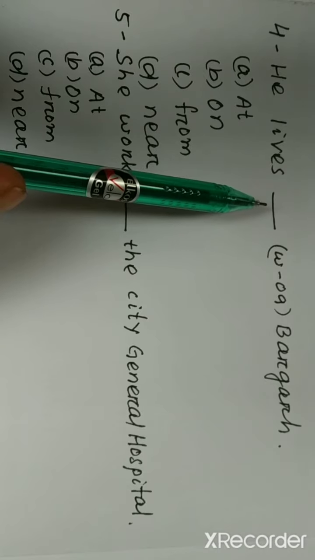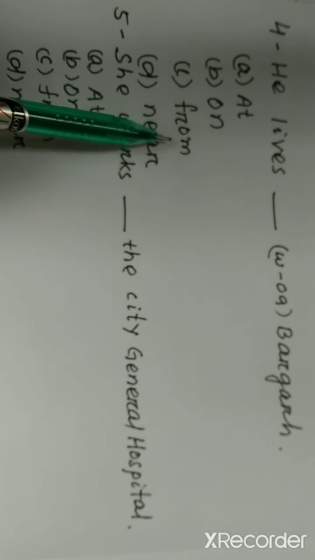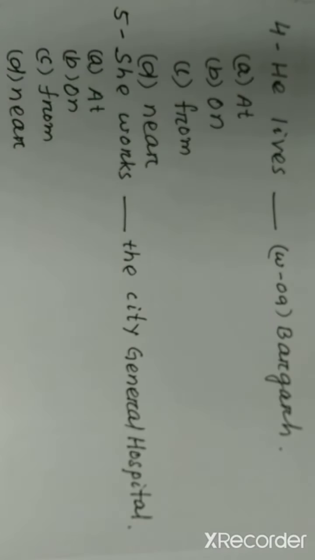Then number 4. He lives dash ward number 9, Bargarh. Option A, at. Option B, on. Option C, from. Option D, near. So what will be the right answer?